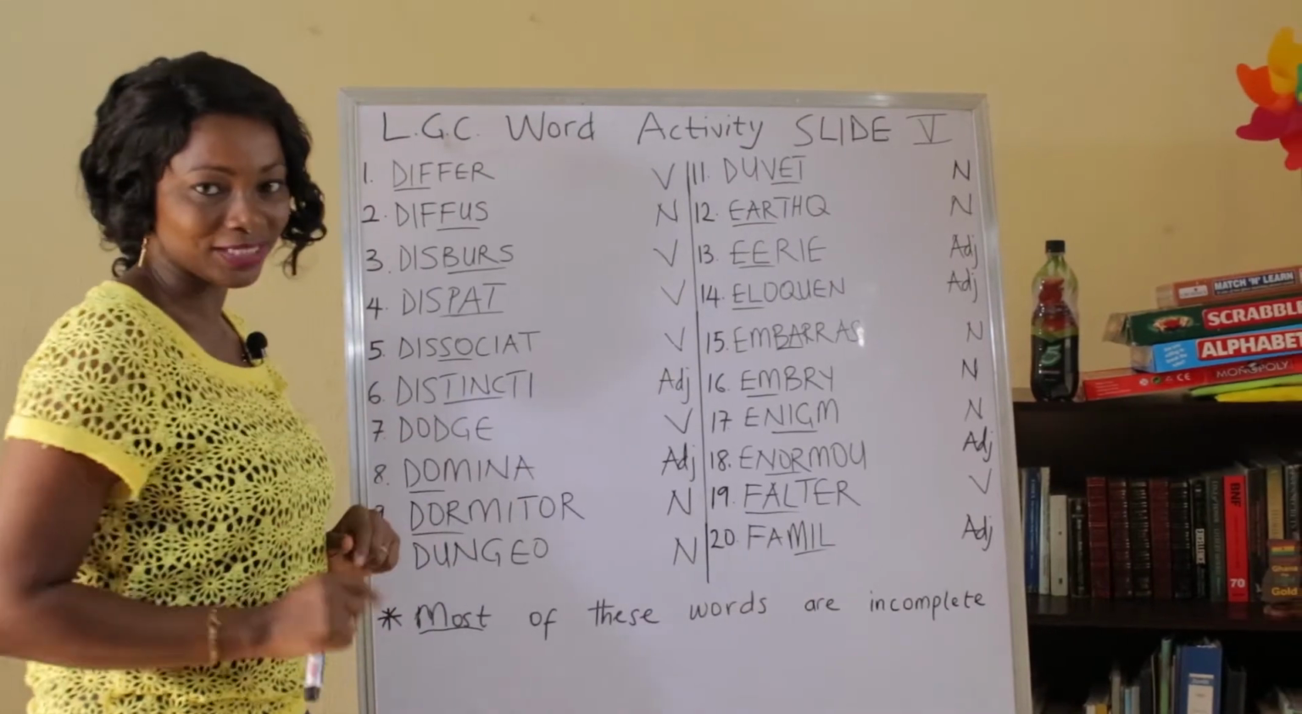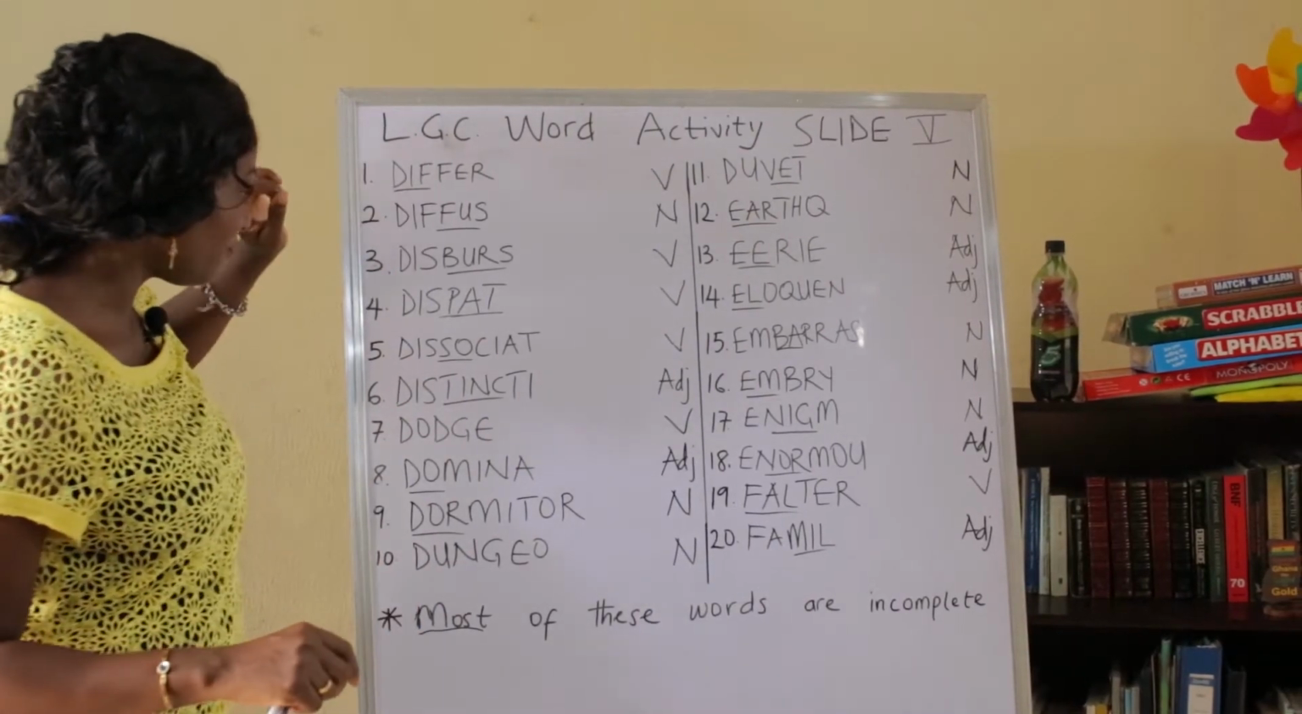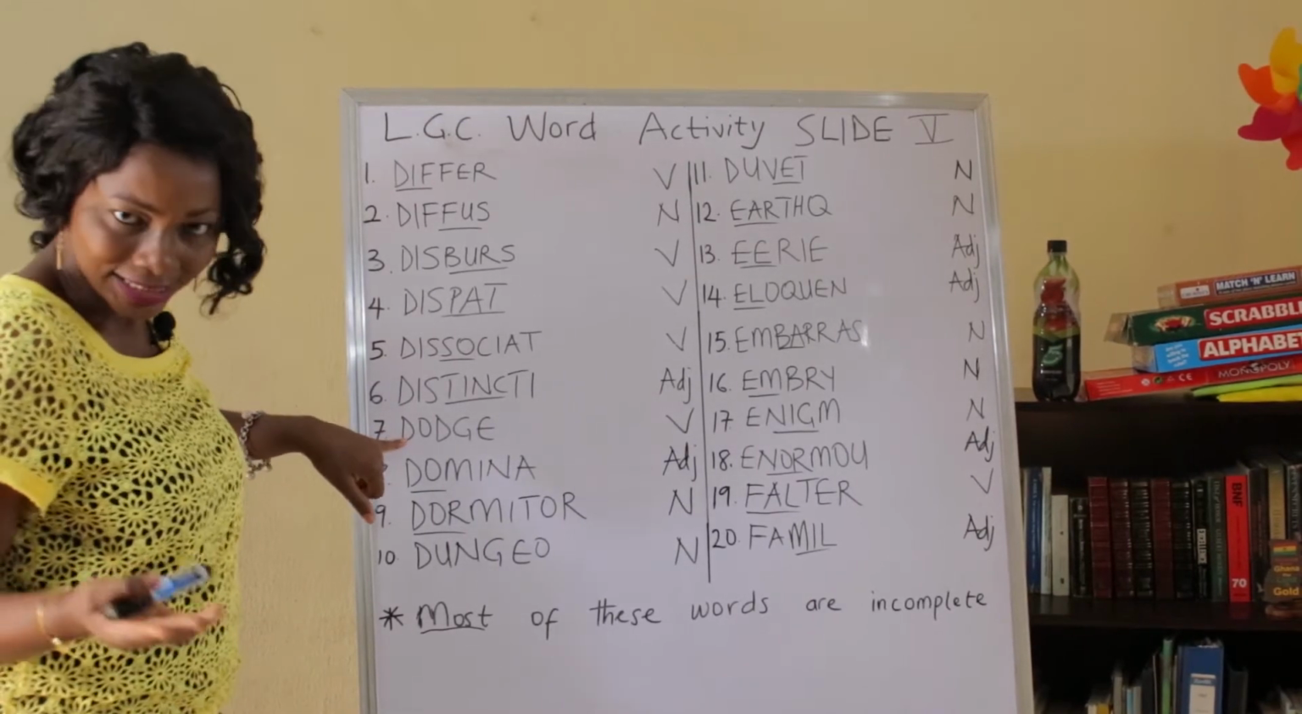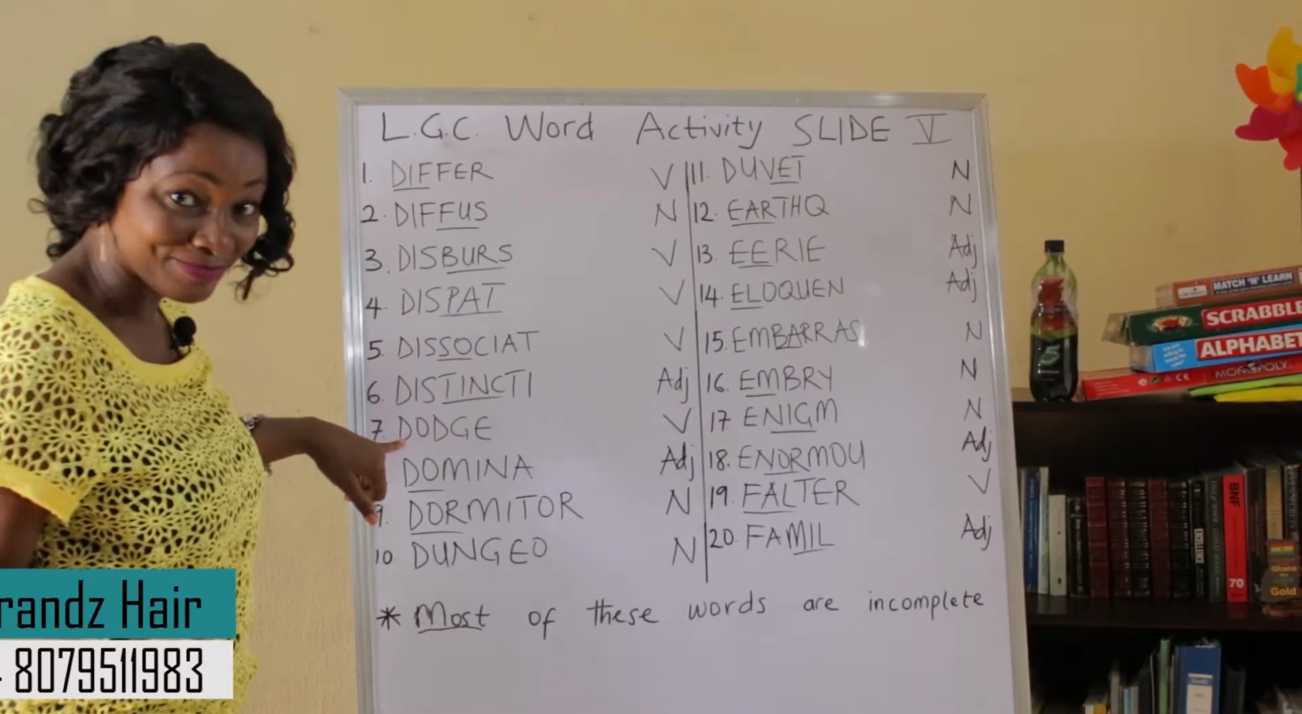This word is complete. So we found two words that are complete: differ and dodge. Let's see if we find any other word that is complete.